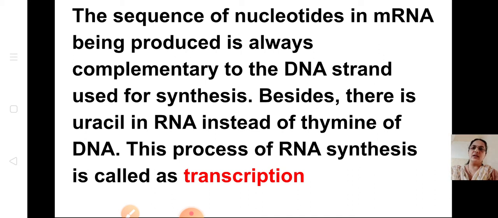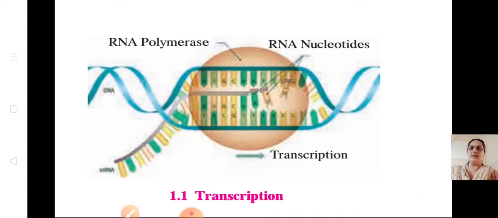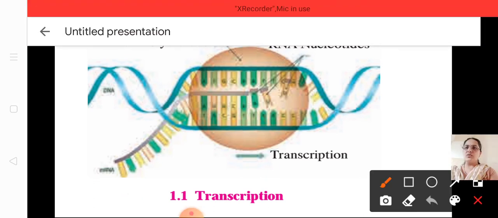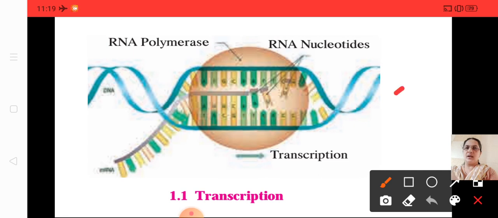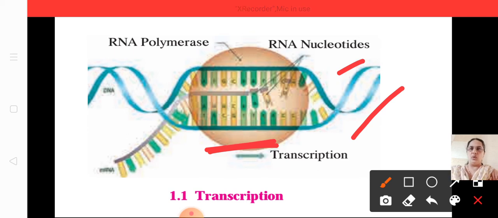Okay. Now we'll quickly see the diagram. You can see there are two strands here, isn't it? When it goes into the RNA polymerase, the strands are opened. You can see here the strands are opened, and one strand is used for the production of mRNA. When the nucleotides attach, they will be complementary to the DNA.